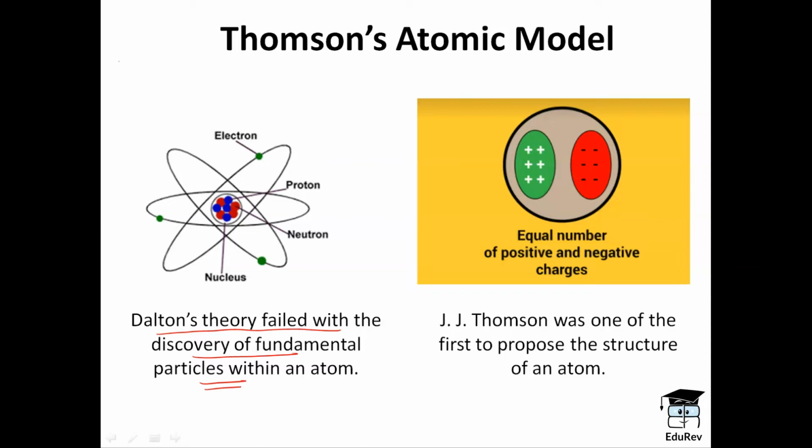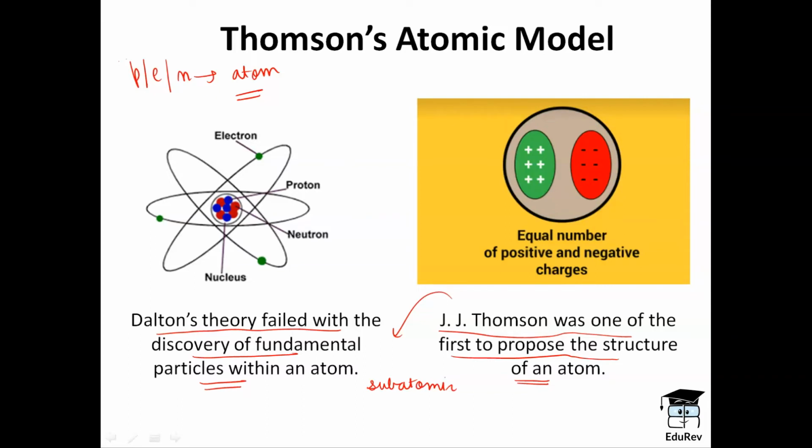Now, the question was how the subatomic particles, protons, electrons, and neutrons are located inside an atom. This was a major question at that time. And various theories were proposed to answer this question. J.J. Thomson was one of the first scientists to propose the structure of an atom. He was the first one to propose how the subatomic particles are located inside an atom. What are their positions?